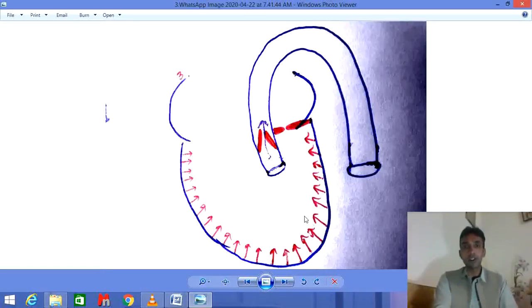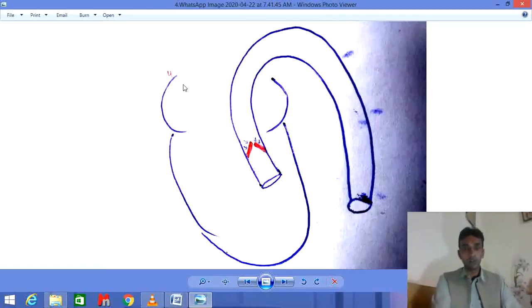Still, after the contraction of the ventricle, some volume is present, some volume already exists in the ventricle which cannot be pumped out. That is called the residual volume, which is also equal to 70 ml. 70 ml of blood is always there in the ventricle, which cannot be pushed out and which remains in the ventricle after forceful contraction. After normal contraction of the ventricle, 70 ml of blood is pushed toward the aorta, and 70 ml of blood still remains inside the heart. So that's after the ejection period.